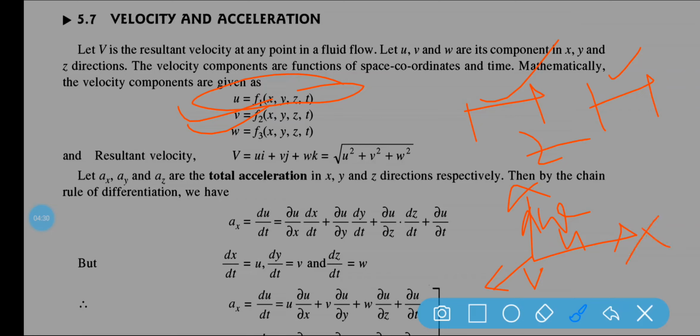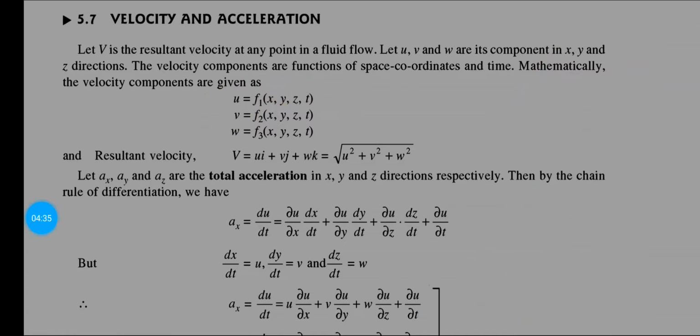If u is the velocity component along the x axis, then it should be a function of space and time. So the resultant velocity, with the help of vector components, we can write as ui plus vj plus wk. So this equation will appear.